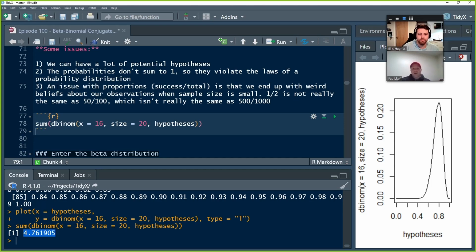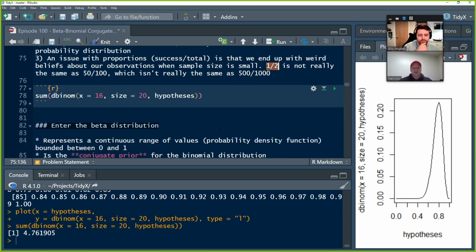And then another issue, which is probably more pertinent here, is that when we're dealing with proportions, so successes divided by totals, we end up with really weird beliefs about our observations when the sample size is small. So a half, 1 out of 2, is not really the same as 50 out of 100, which isn't really the same as 500 out of 1,000. At 500 out of 1,000, we're probably more certain about what we're looking at than if we saw something happen 1 out of 2 times, right? 50% of the time. Even though those are all 50%, one of those has a lot more certainty.